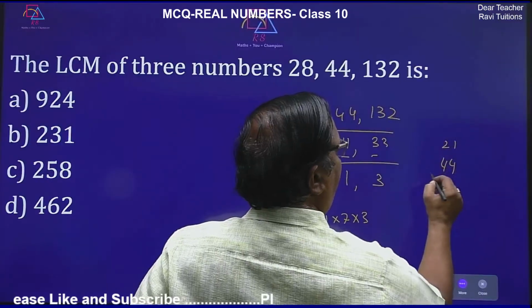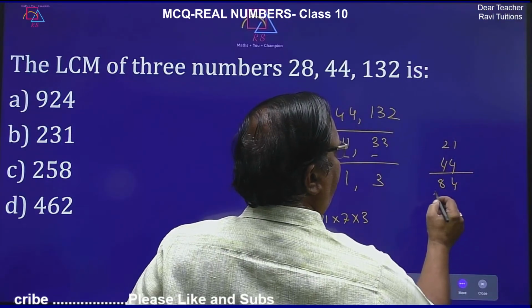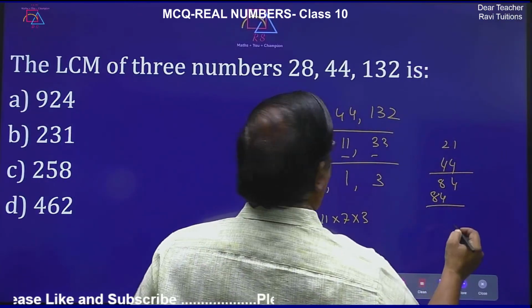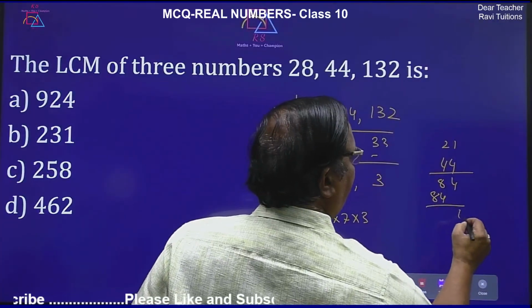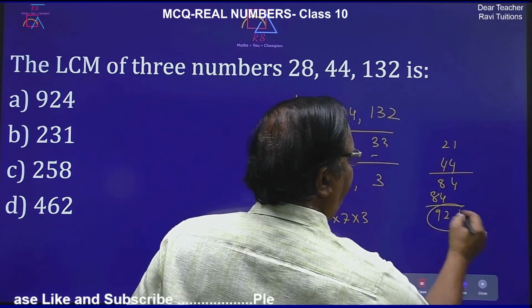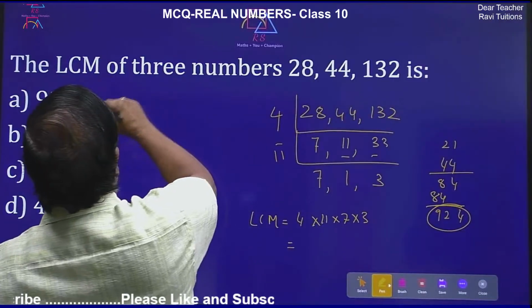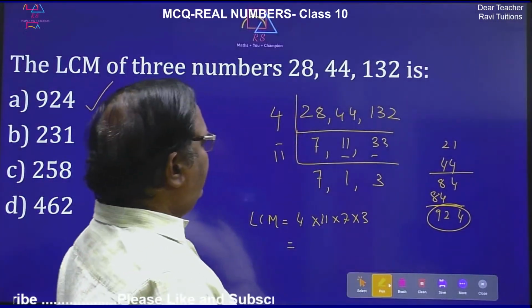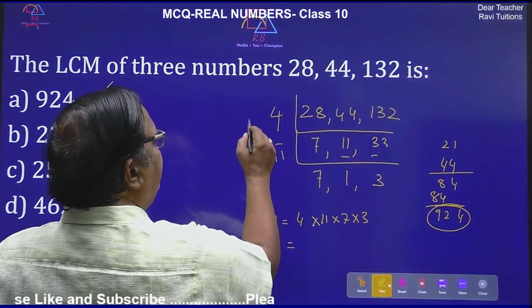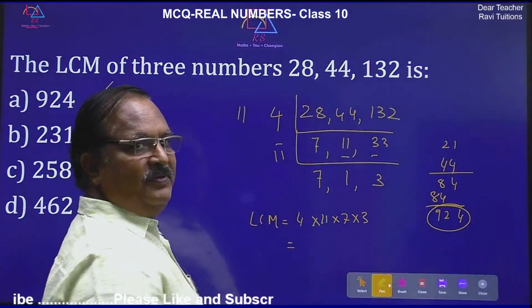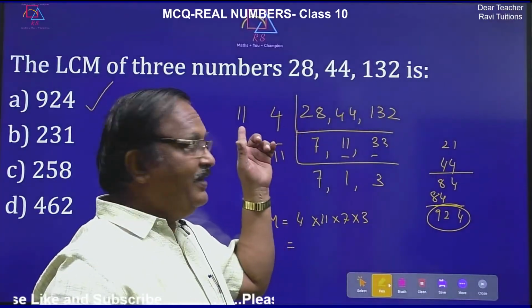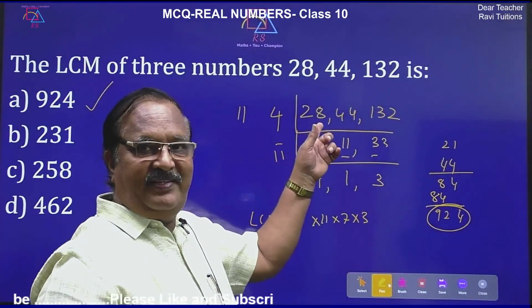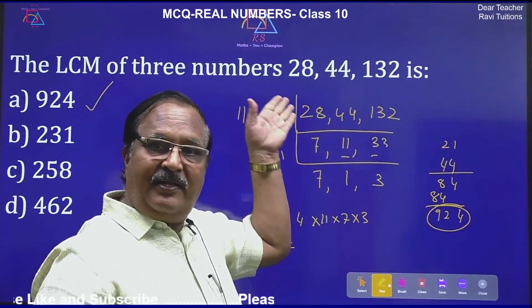21, 4, 8, 84. Okay. So 4, 2, 9, 924. So 924 is the correct answer. Okay. So 11, you can put 11 here also, in the beginning also, but 11 will not divide 28. So 11 you cannot take in the beginning.